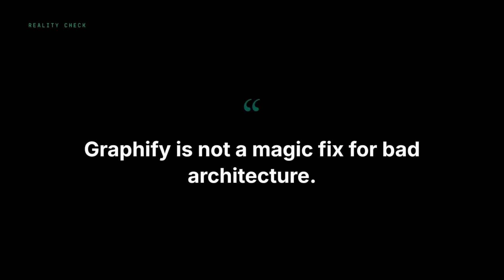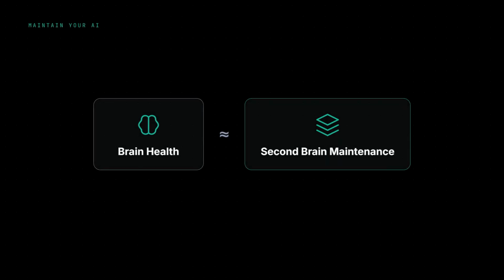But here's the reality check. Graphify works best on codebases with clear structure and explicit relationships. If your project is a tangle of circular dependencies and implicit conventions, the graph will reflect that chaos. It's not a substitute for fixing bad architecture. And the lint pass requires discipline. If you skip it for 3 weeks, your second brain fills with stale claims and the AI will confidently repeat